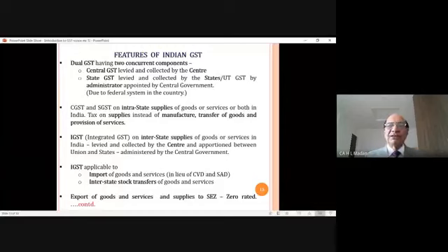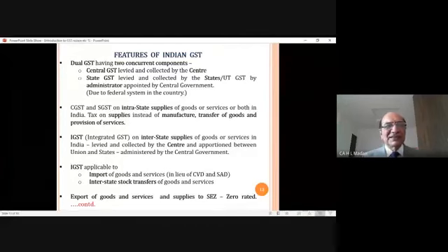Now, what does it mean? It means if those supplies are export supplies, then only no tax will be levied on that. But if tomorrow it is proved that it was not an export supply, because there are certain conditions on how you determine whether certain goods or services are exported or not. What will be those conditions? We will discuss later on.